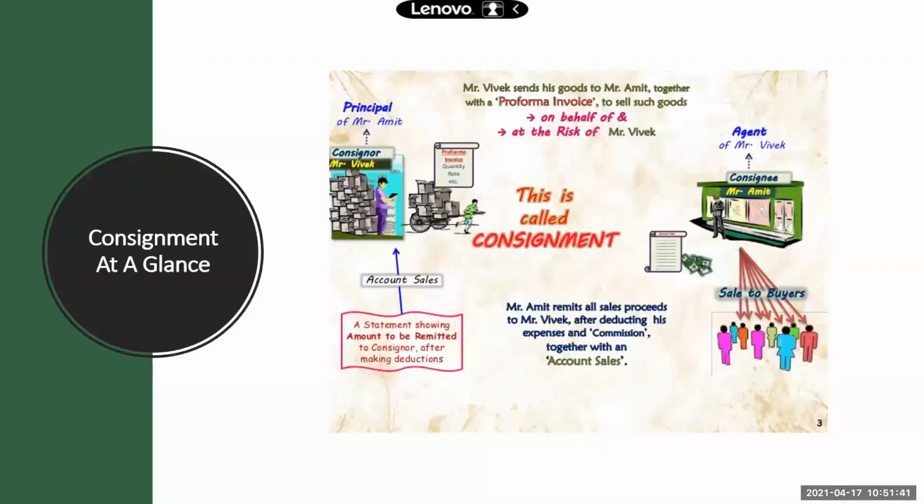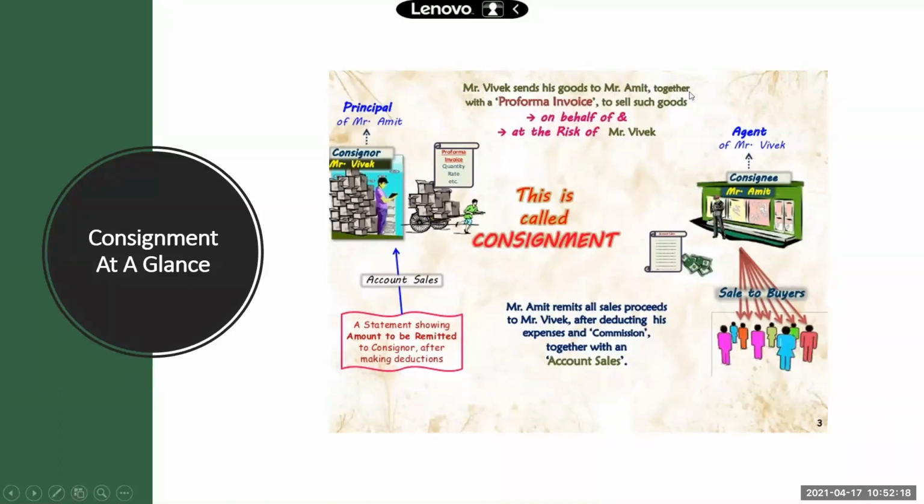Now see, this is a picture of consignment. So whatever we have seen till date, you can see all that at one glance. Quickly look at it. See, here is the consignor, Mr. Vivek, principal of Mr. Amit. This is the major person, Mr. Vivek, right? Mr. Vivek sends his goods to Mr. Amit together with a pro forma invoice to sell such goods on behalf of and at the risk of Mr. Vivek. So Mr. Vivek is the consignor or the principal.